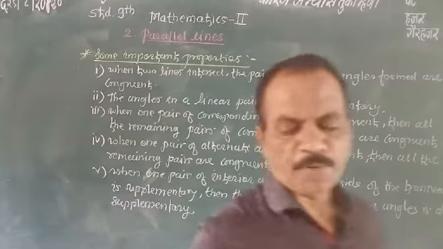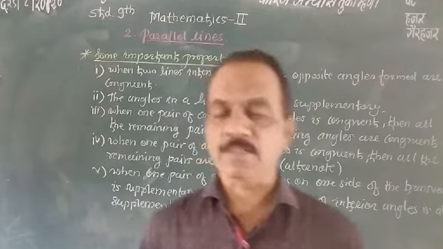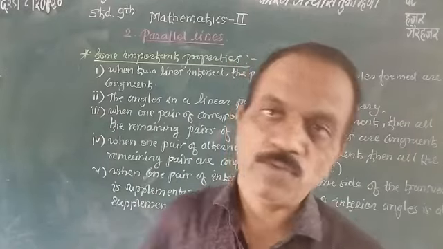These are the properties of the angles formed by the lines and the transversal. We saw this previously.